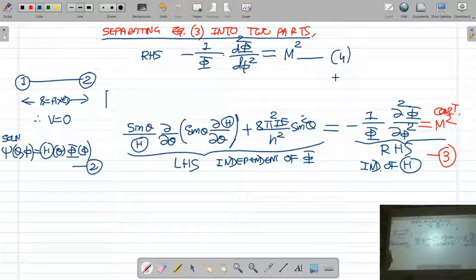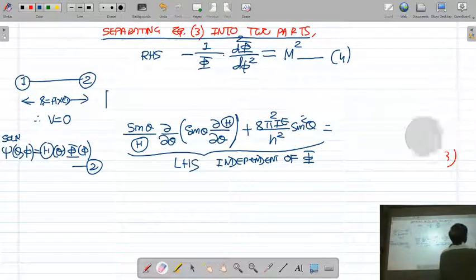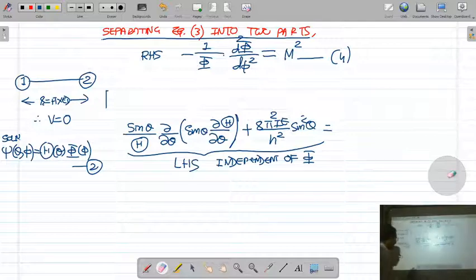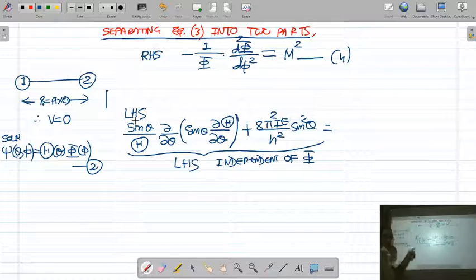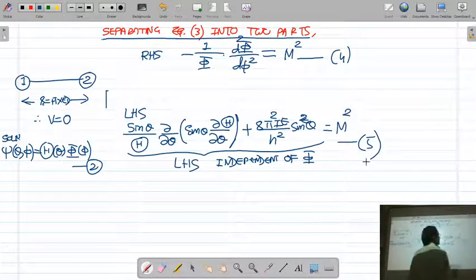And the left hand side, this is the left hand side: sin theta upon capital theta d by d theta of sin theta d capital theta by d theta plus 8 pi square I upon h square sin square theta is equal to m square. That is the other equation.